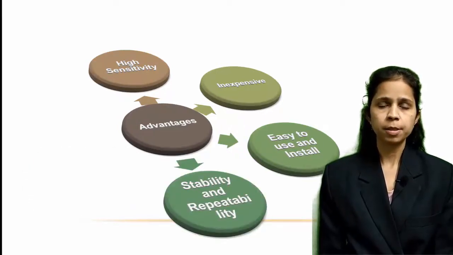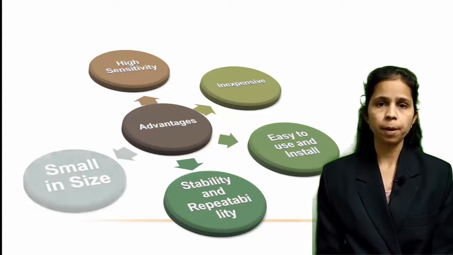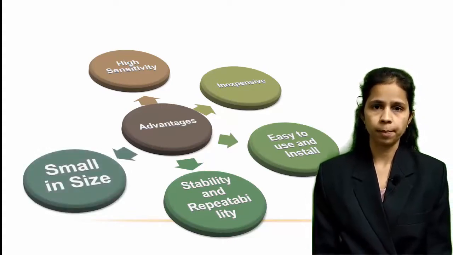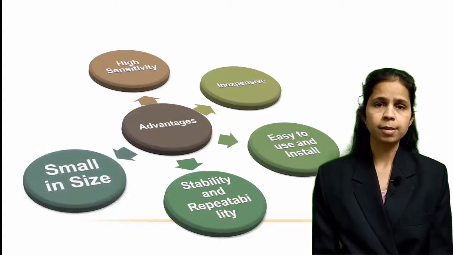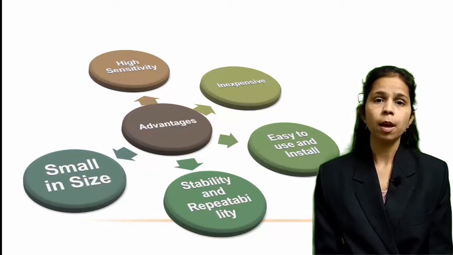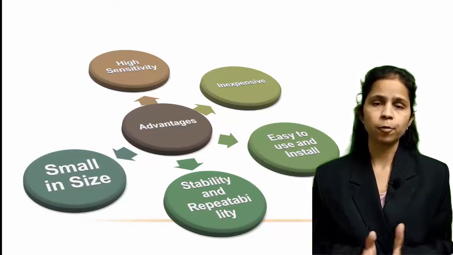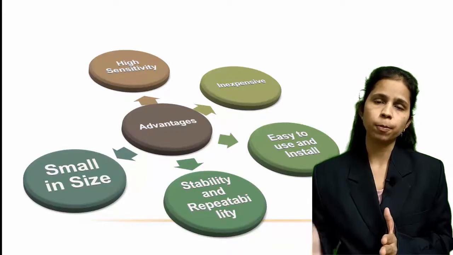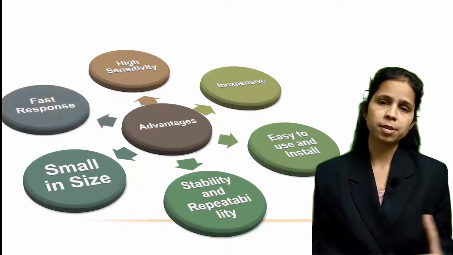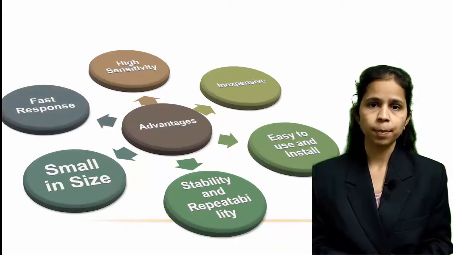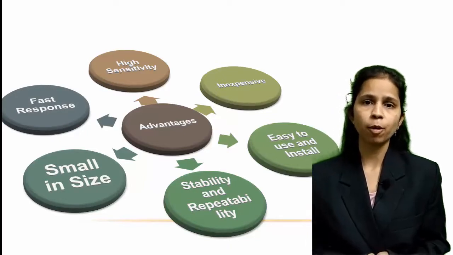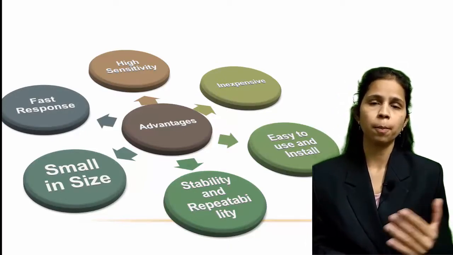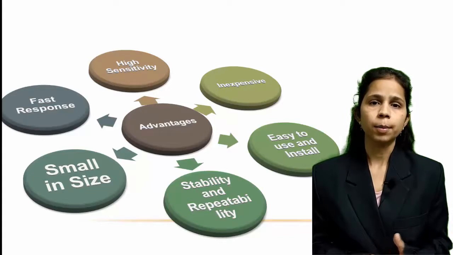The output of thermistor is very stable and can be repeatable over a long period of time. Then smaller in size, as thermistors can be manufactured in different sizes starting from 0.5 mm to 50 mm long. So thermistors are available in smaller sizes. Then faster response as compared to other temperature transducers like thermocouple, resistance thermometer, thermistor have a very fast response.